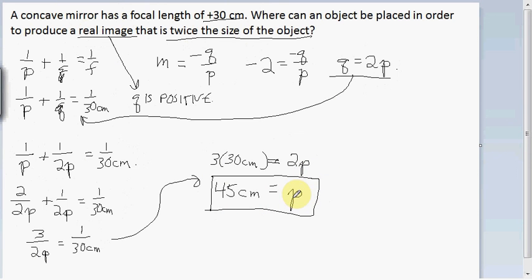Of course p is the object distance, so that's telling me how far I have to place the object in front of the mirror, which is exactly what I wanted to find here. So in other words, the answer is I want to place my object 45 centimeters in front of the mirror. That's it.